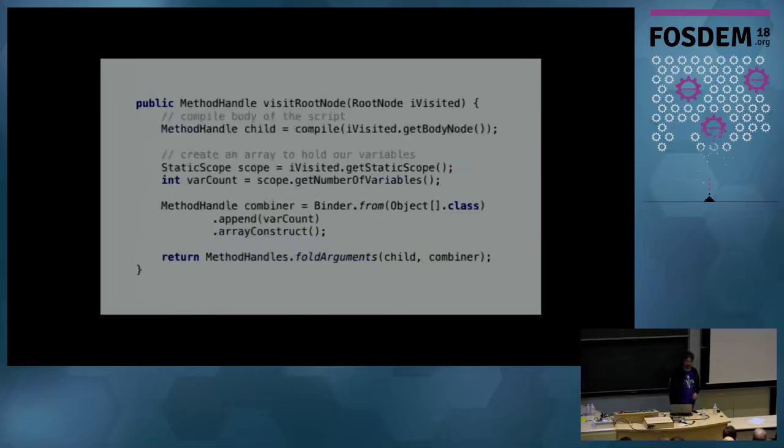Of course, there are obviously a lot of other types of expressions in Ruby. But now we're at the root, at the top of the script. So, of course, we just compile the whole body. This is where we get how many local variables we want to have, and we throw an array construct in here. So we construct our array of local variables, and then that gets passed down through the method handles all the way into the rest of the script.